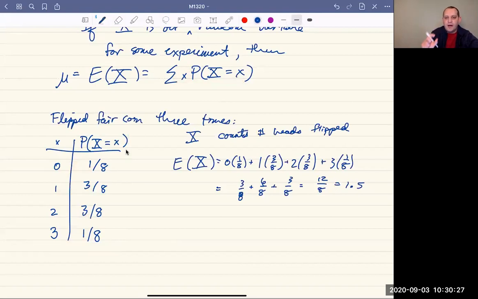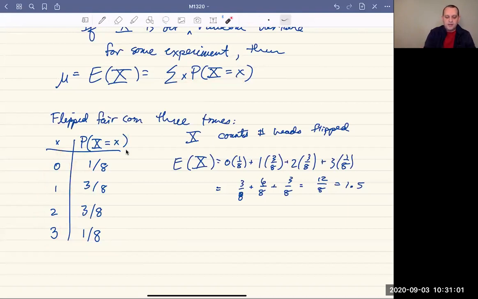Notice that it's never possible to get 1.5 heads when we flip a coin, right? We can't get half a head here. So all it's saying is that on average, we would expect roughly to get 1.5 heads. If we were to do this 1,000,000 times and write down how many heads we get each time, the average of those values should be close to 1.5. And it doesn't matter that 1.5 is never possible. 1.5 is not a value that our random variable can output. That's okay. This is just a statement that on average we'll get 1.5 heads.